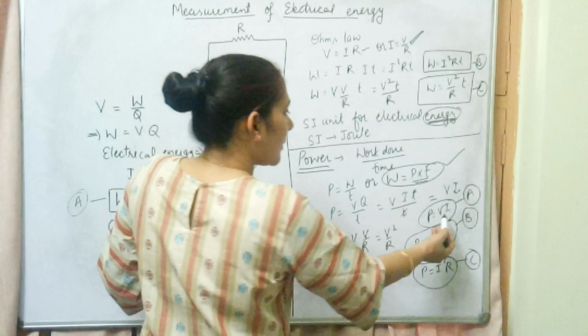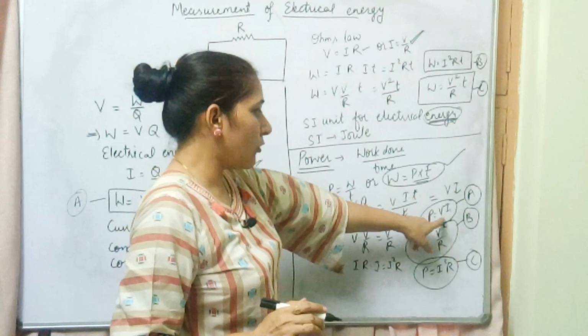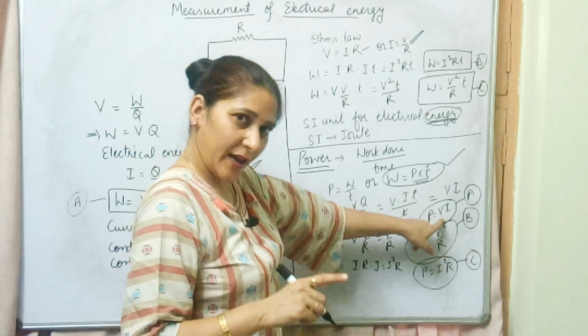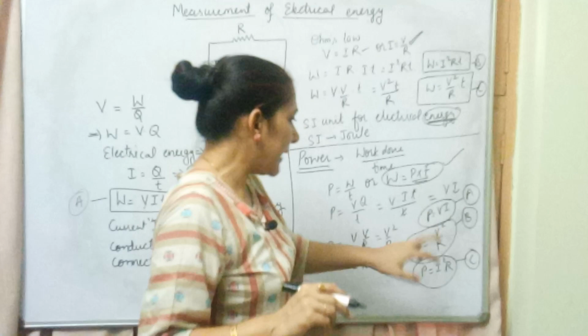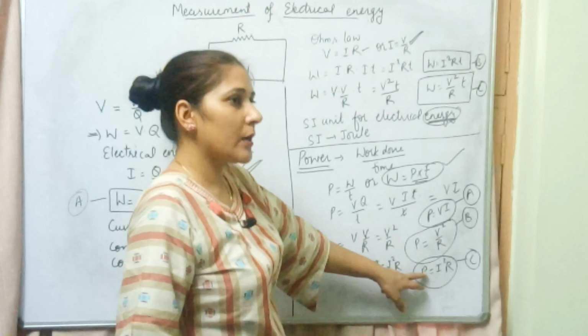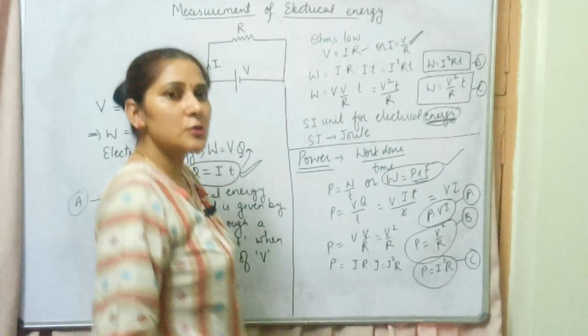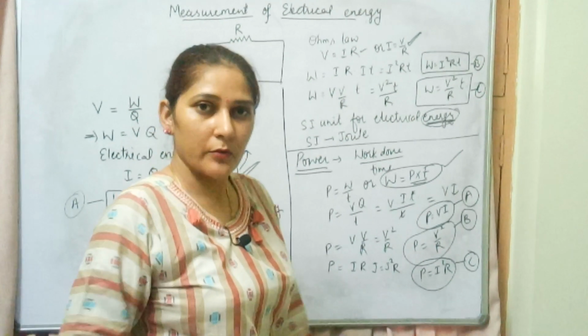That means power can be given by V into I. Now according to Ohm's law, once replace the value of V in terms of I, and second time replace the value of I in terms of V. So with the help of that you will get two expressions, V square upon R and I square upon R, and we can get these three expressions for the power in total, right?